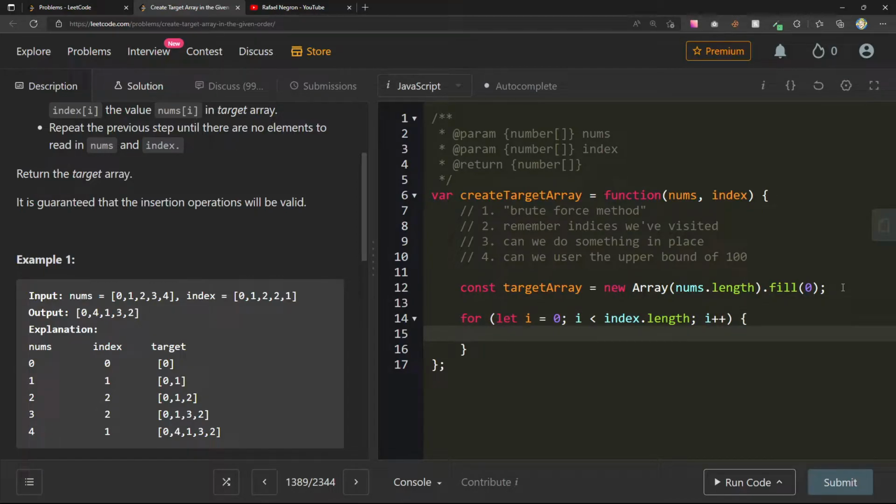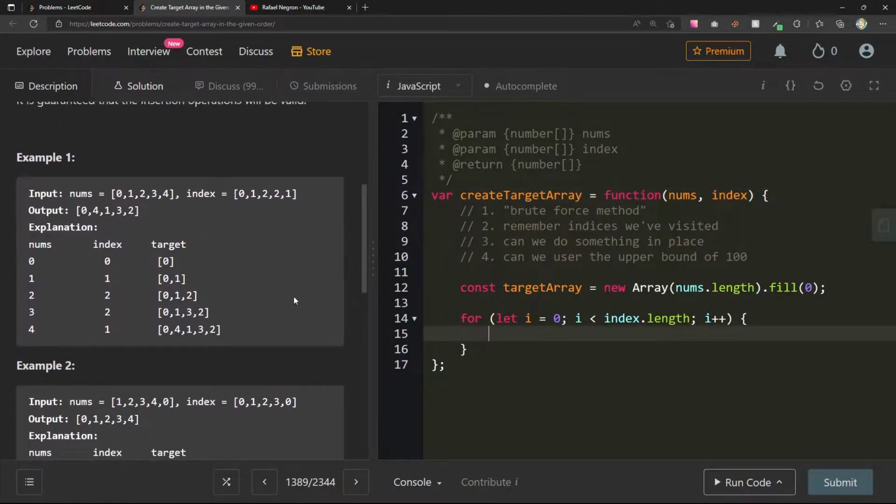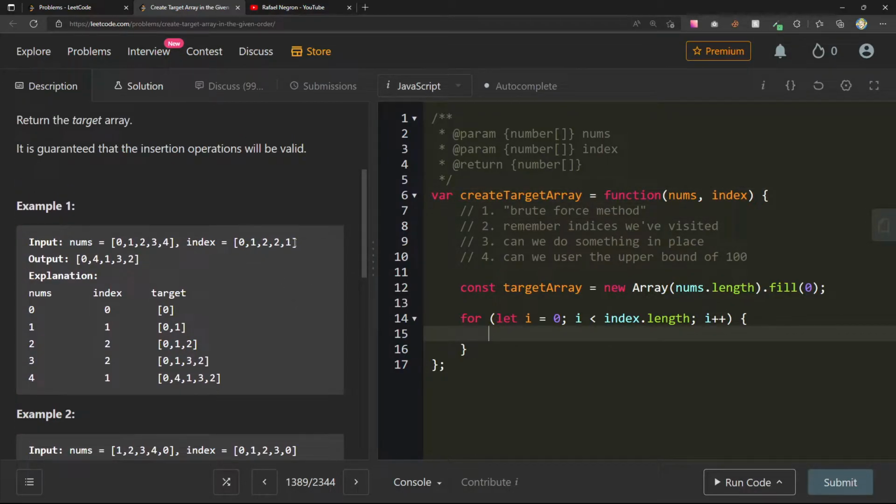But yeah, let's just do it for every single one of these. That's almost like blindly brute force. That's very brute force, and we might even get a time limit exceeded for this. We're going to be shifting numbers that we haven't even needed to. If I haven't already been there, I can just place it. So I might not even want to do this one first because that just seems crazy.